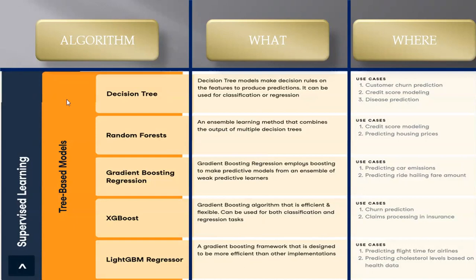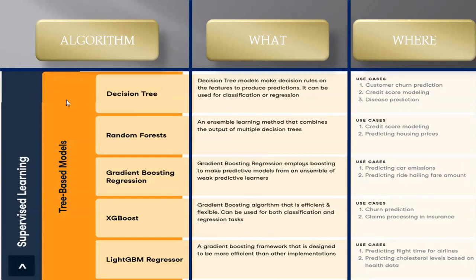What is gradient boosting regression? Gradient boosting regression employs boosting to make a predictive model from an ensemble of weak predictive learners, which means we are not getting enough data, but we have to predict. There, gradient boosting is very good.